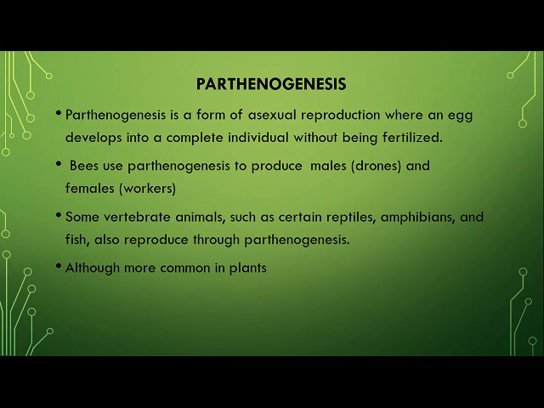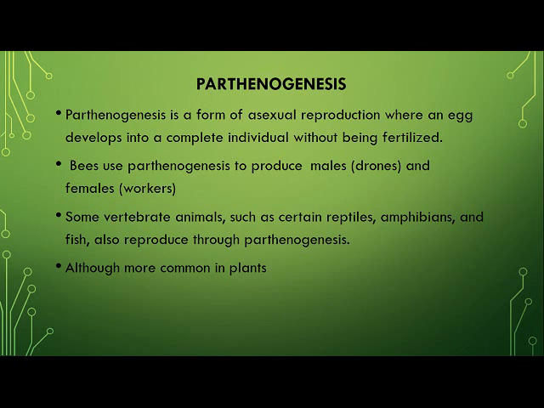One last concept I want to tell you, children, parthenogenesis. Now, what is meant by parthenogenesis? Children, parthenogenesis is also considered a form of asexual reproduction, where an egg develops into a complete young one without getting fertilized. Just now I showed you the example of a hen. From a hen's egg, a chick will come out only when it is fertilized. If it is not fertilized, it will not develop.